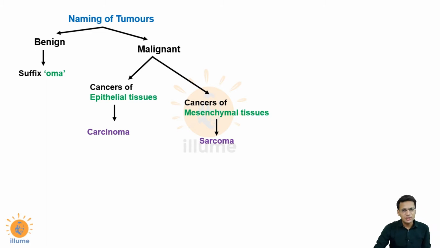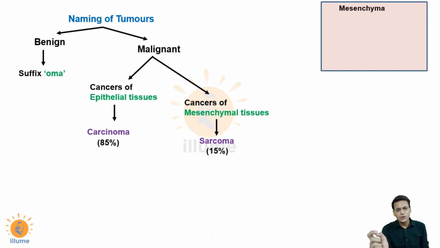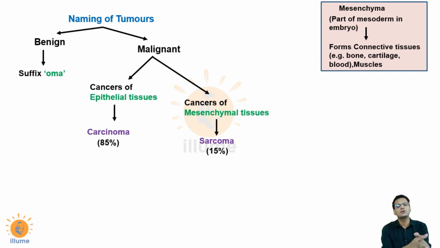Now what are mesenchymal tissues basically? See, in an embryo, during embryogenesis, three layers are formed: ectoderm, mesoderm, and endoderm. Mesenchyma is a part of mesoderm, and in embryogenesis, mesenchyma is responsible for the formation of all the connective tissues of the body and the muscles. All the connective tissues, which include bone, cartilage, blood, fibrous tissue, develop from mesenchyma, and muscles, both smooth and skeletal, also develop from mesenchyma.